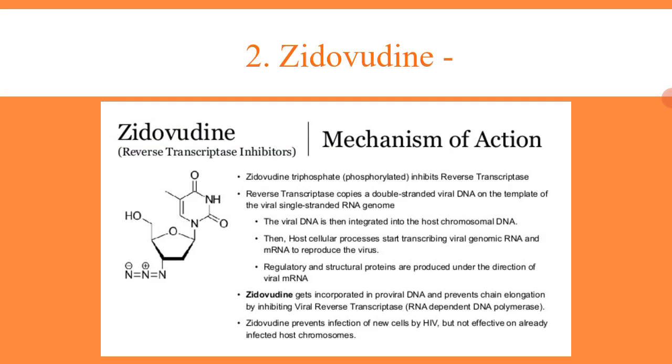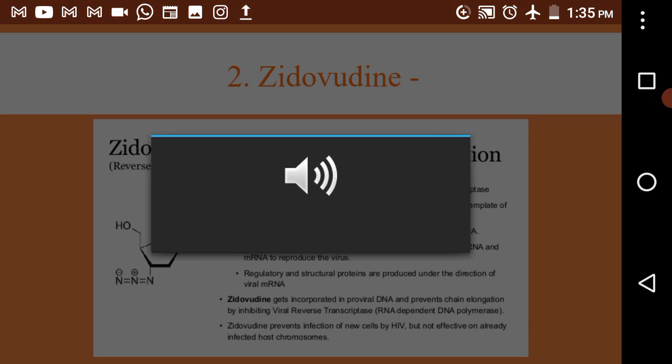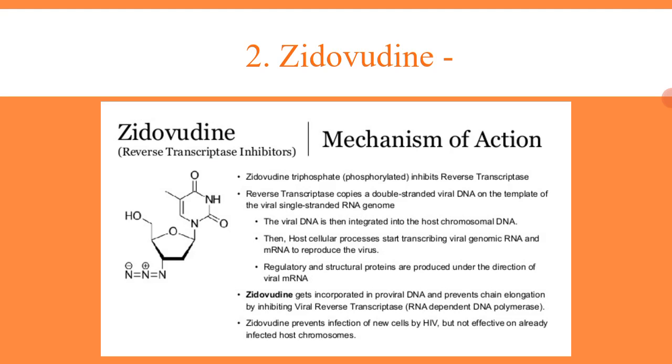right? The role of reverse transcriptase in DNA synthesis is to copy a double-stranded viral DNA on the template of the viral single-stranded RNA genome. The reverse transcriptase will produce the double-stranded DNA from the single-stranded RNA.